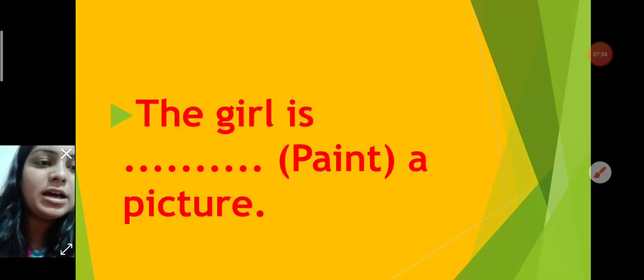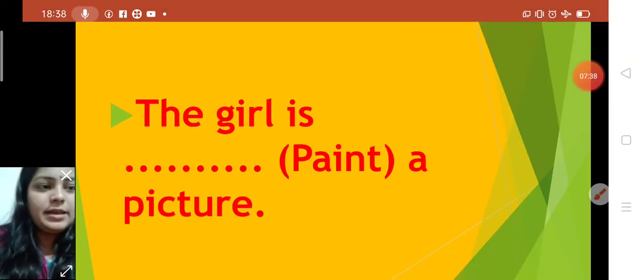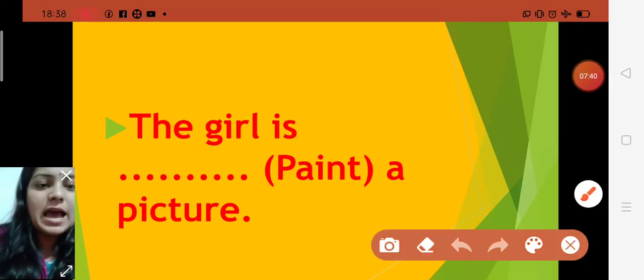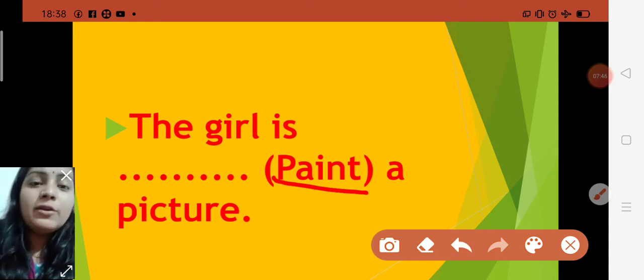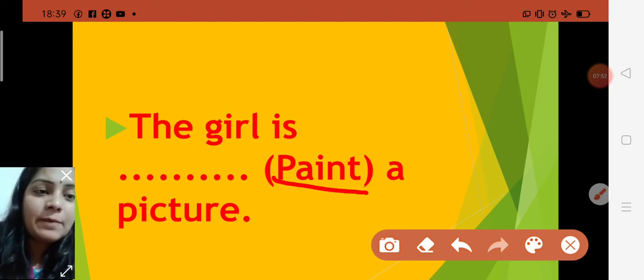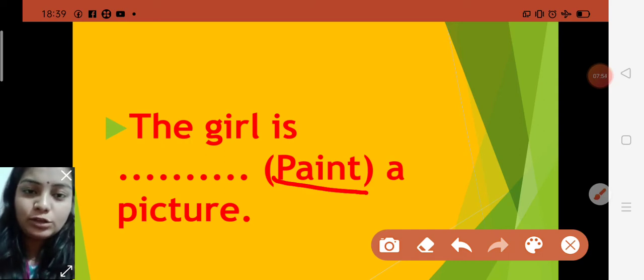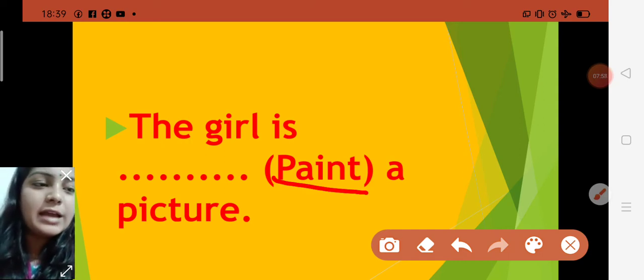After that, the girl is dash a picture, and in the bracket is given paint. Paint is a verb, and with the help of this verb you have to make the sentence in continuous form. So with paint you have to add ing.